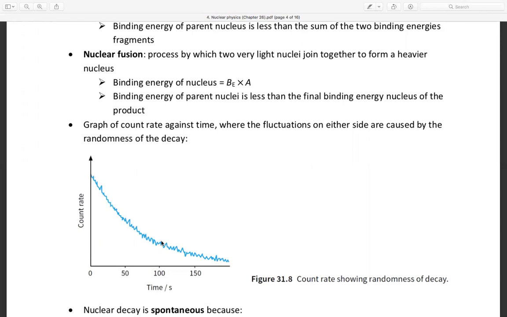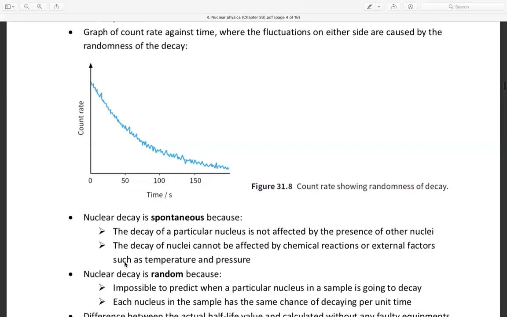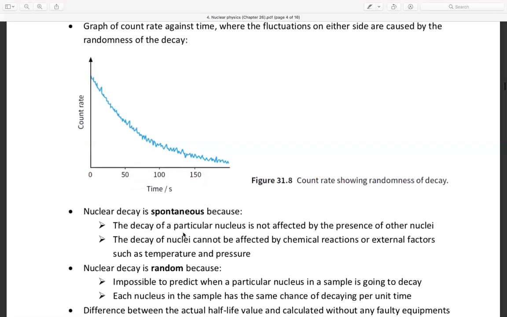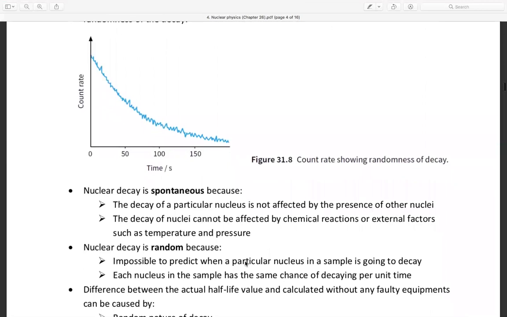Then we go to half-life. The count rate shows the randomness of decay. Now, nuclear decay is spontaneous because the decay of a nucleus is not affected by the presence of other nuclei. The decay of nuclei cannot be affected by chemical reactions or external factors such as temperature and pressure. And nuclear decay is random.